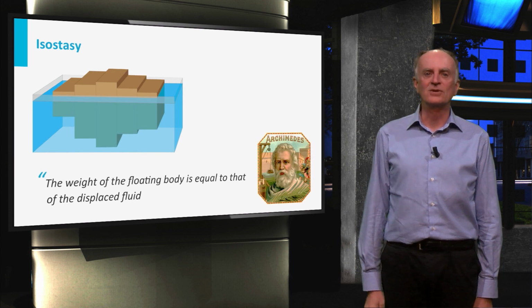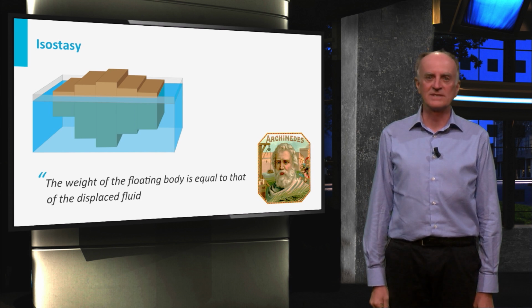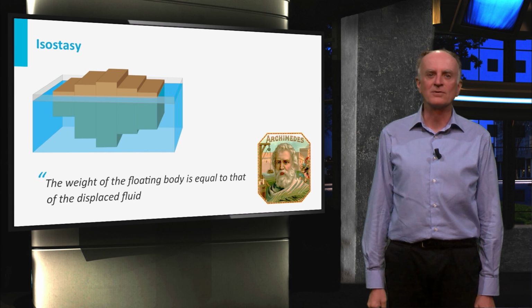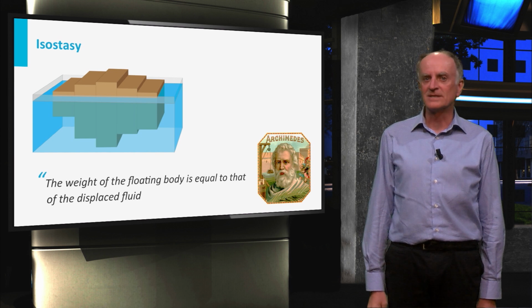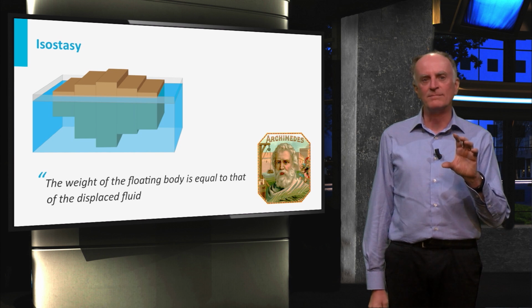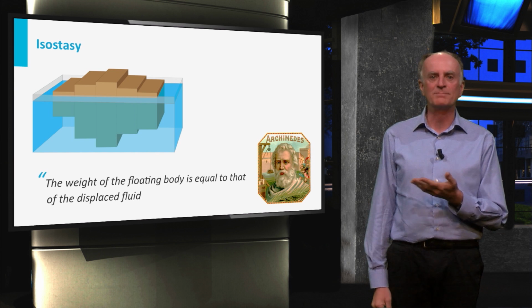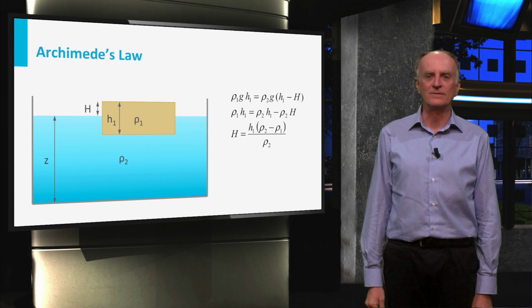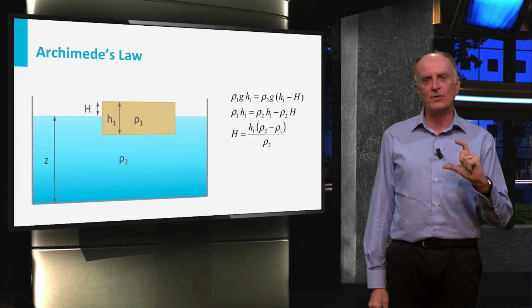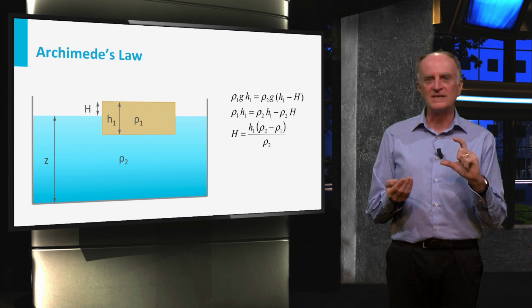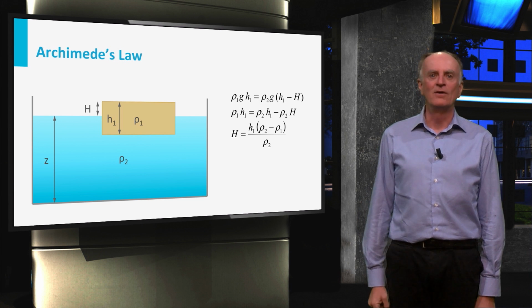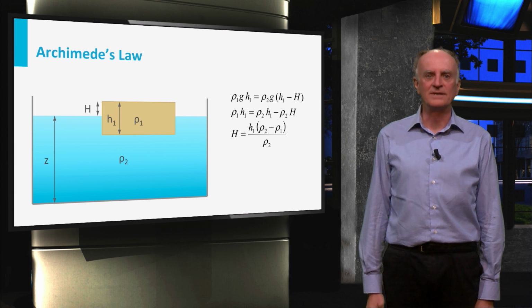Topography is essentially controlled by isostasy. Isostasy is not much more than the law of floating bodies described by the Greek philosopher Archimedes more than 2000 years ago. Archimedes discovered that the weight of a floating body is equal to the weight of the displaced fluid. Here you see the mathematical formulation of Archimedes' law. Setting the weight of the floating body equal to that of the displaced fluid, you can extract h, which corresponds to the height of the top of the block above the fluid.